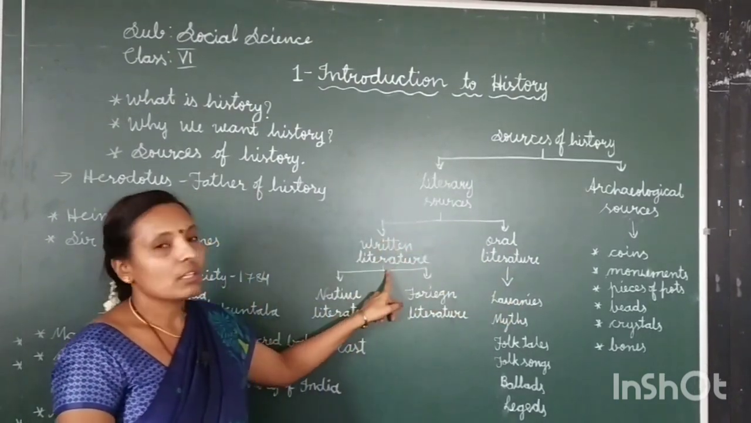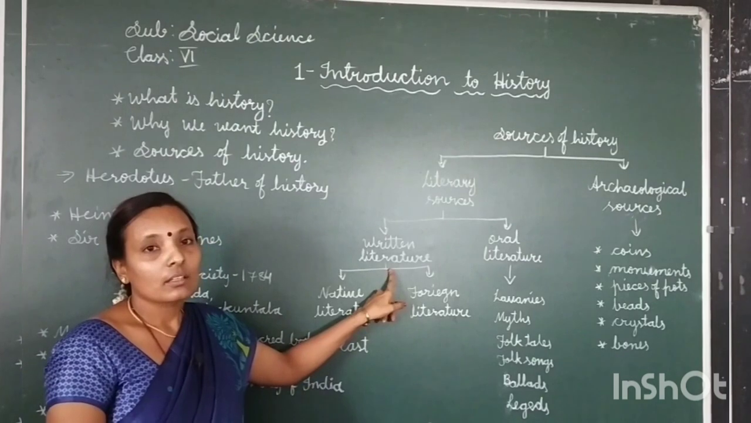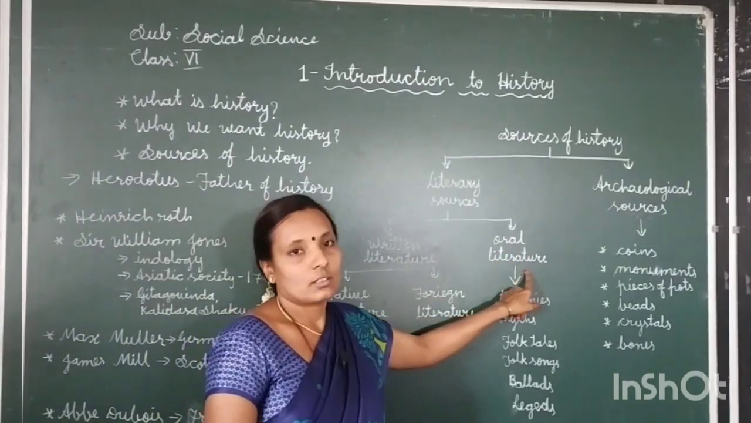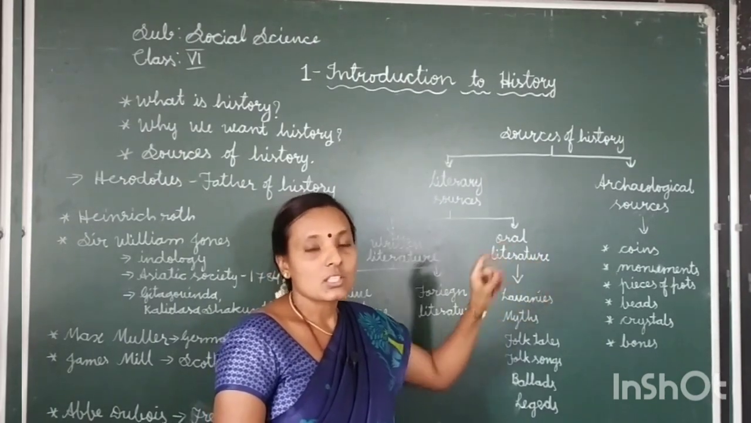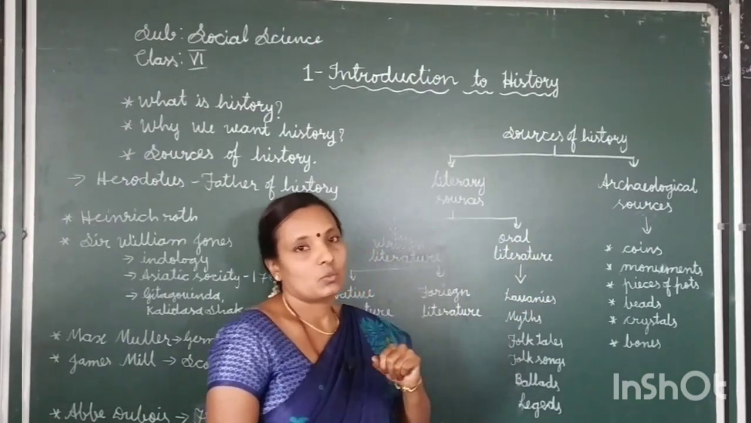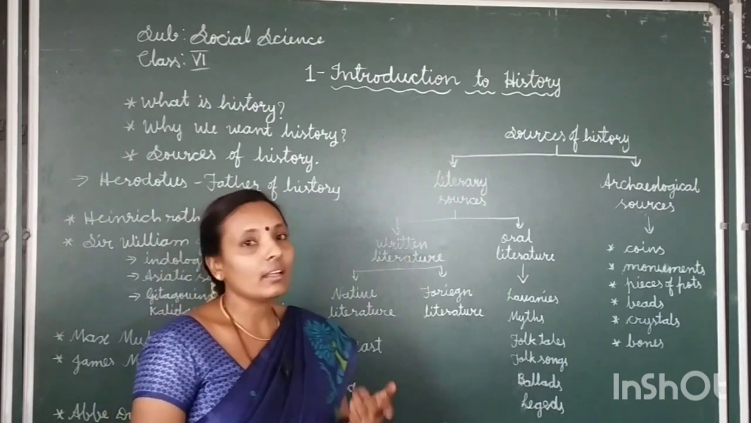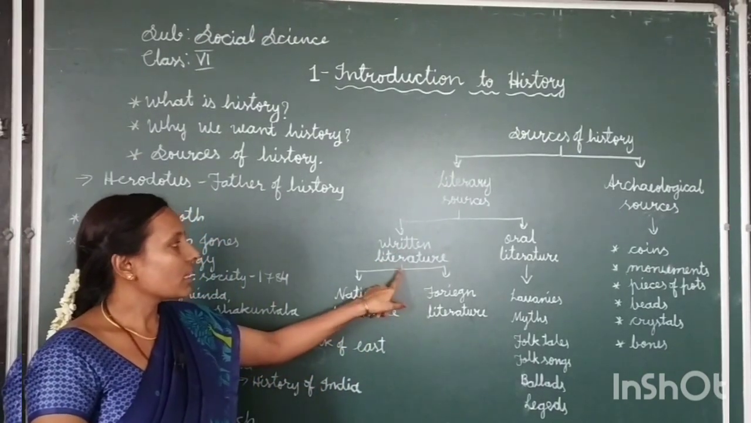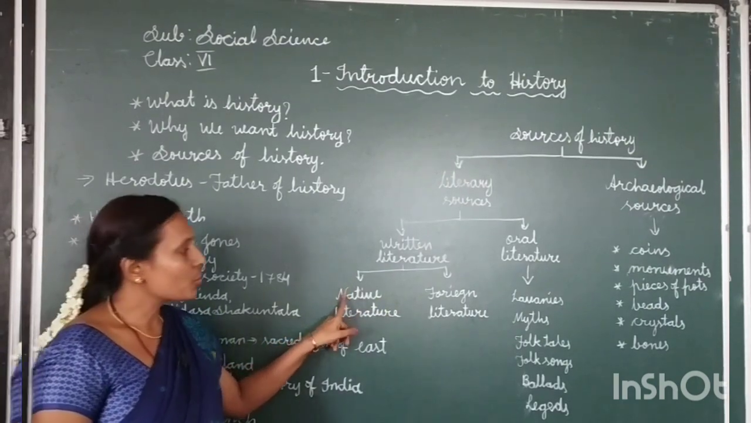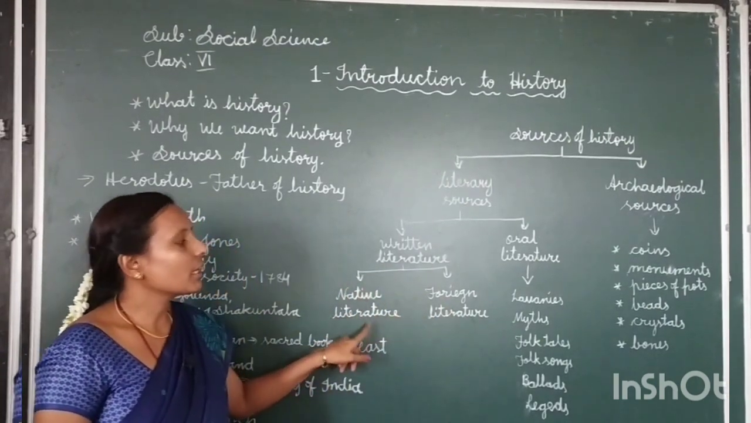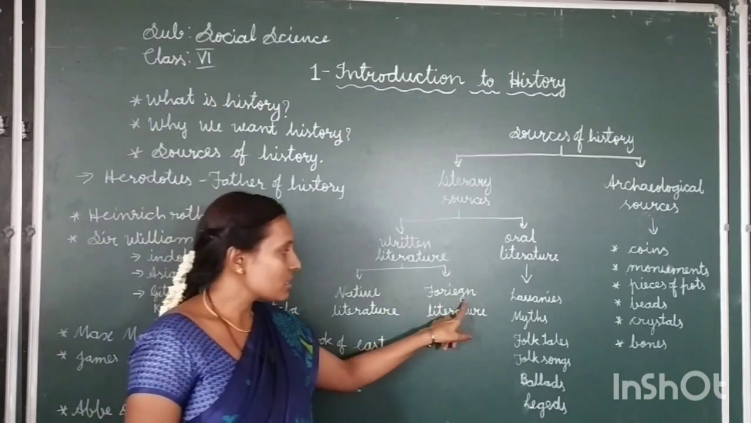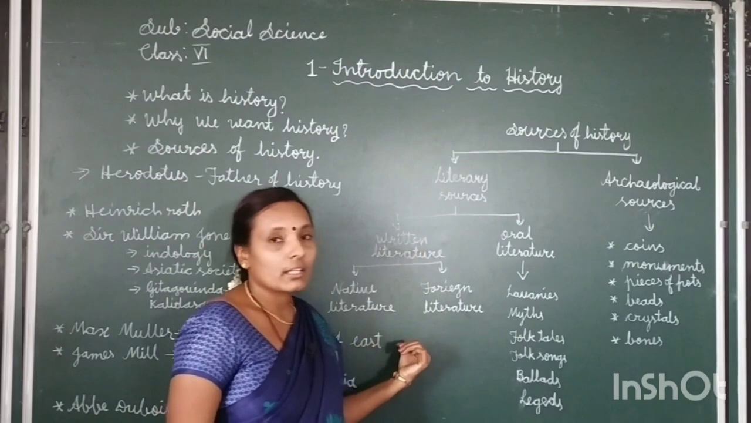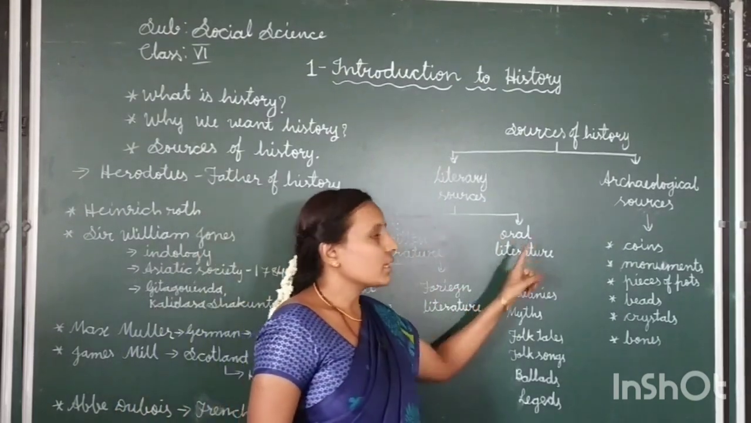Written literature is written by literates, and oral literature is constructed by illiterates who can't read and write. Written literature is again classified into two parts: one is native literature, another is foreign literature. So this is about written literature. Next comes oral literature.